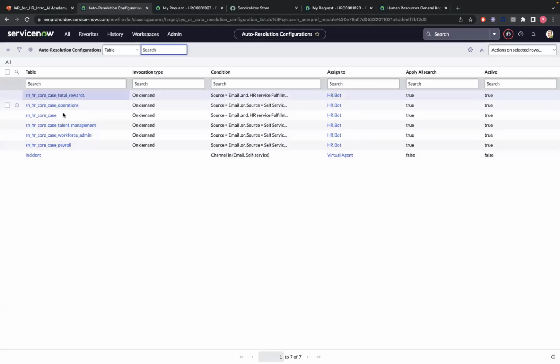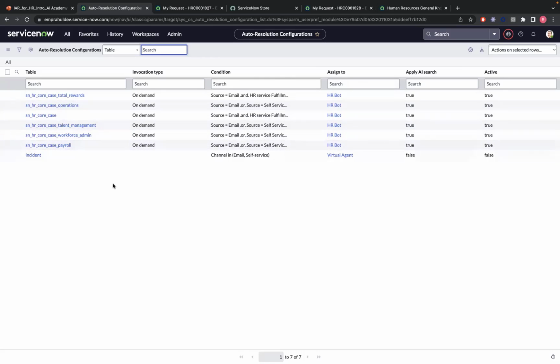So whatever we see here, these are the out-of-the-box configurations. We do have one for incident that comes from IA for ITSM, and all the other tables are for HR. So these are the different tables on which the IA for HR works. And for now, I try to activate for all the tables.